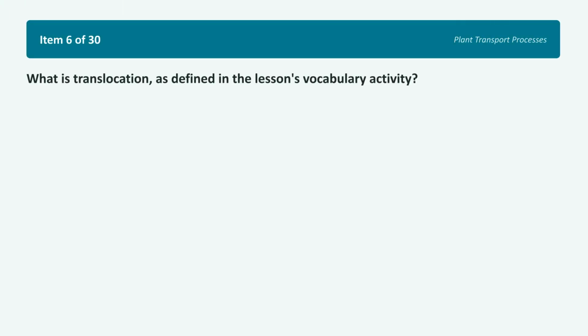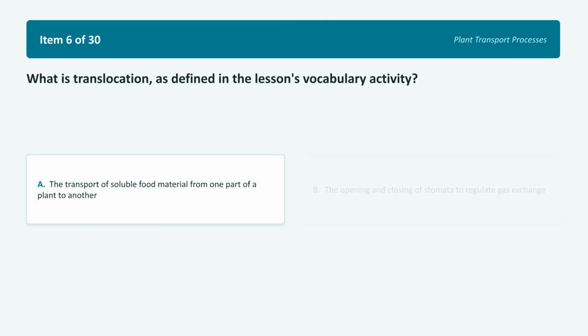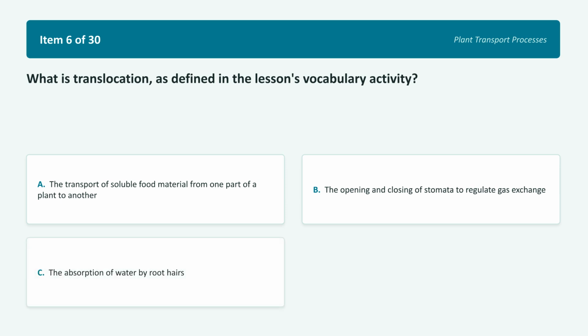For item 6, what is translocation, as defined in the lesson's vocabulary activity? Choice A, the transport of soluble food material from one part of a plant to another. Choice B, the opening and closing of stomata to regulate gas exchange. Choice C, the absorption of water by root hairs. Choice D, the hardening of stem tissue to provide support. Don't let the similar-sounding words trick you. Take a brief pause to lock in your choice.